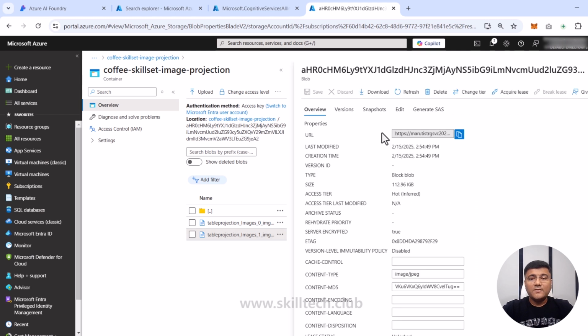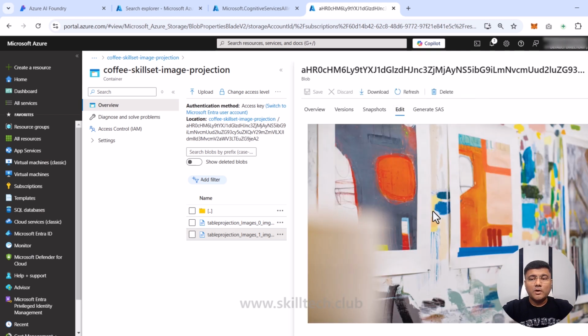So this is how it is. You can click on the file, you can click on edit, and you'll see what image is available inside that. Now, all these images were part of this Word document, but they have been extracted. And obviously, if I have some text in some images, that is also going to be extracted with the help of OCR. This whole process is super smooth.